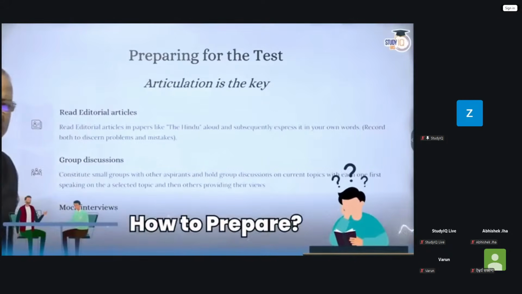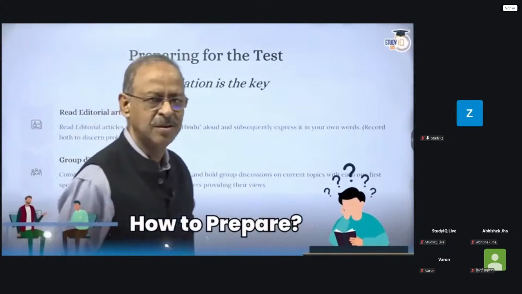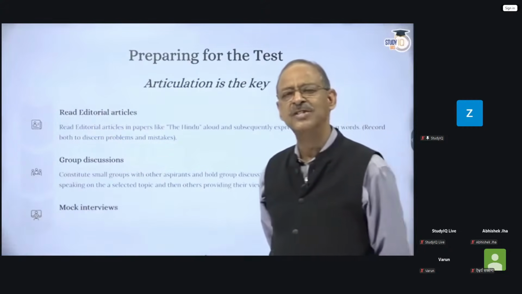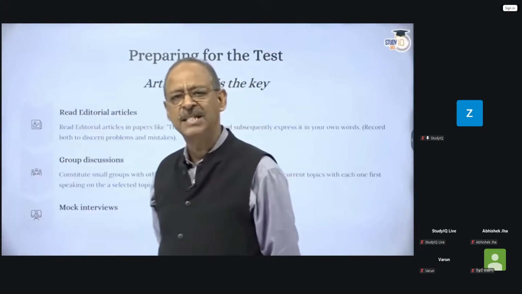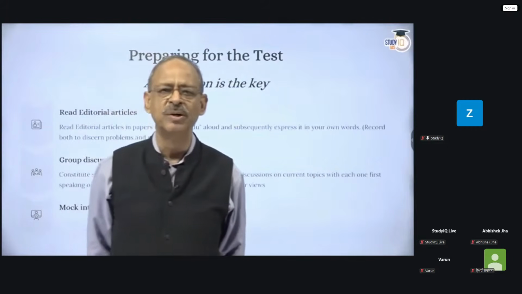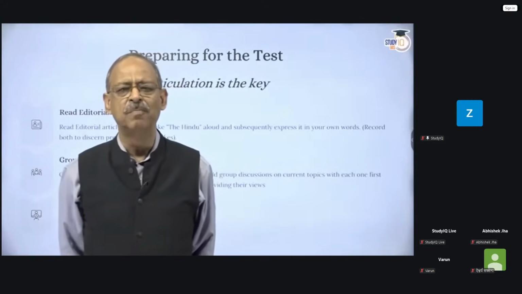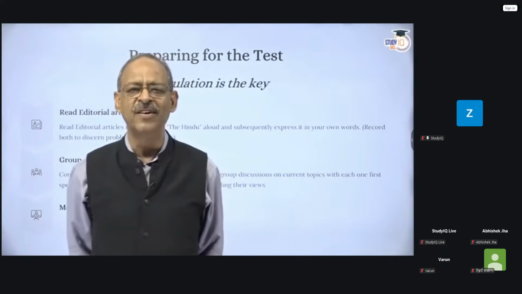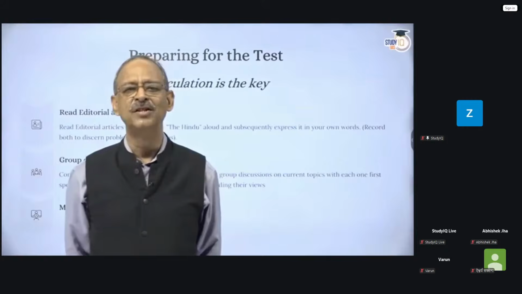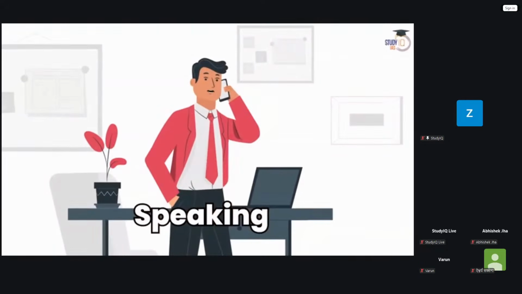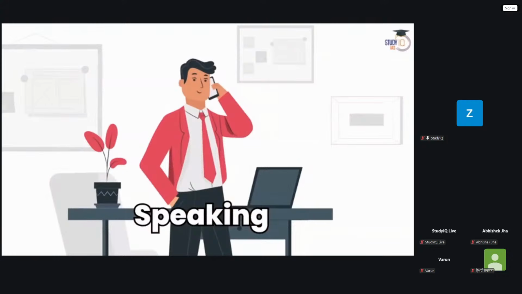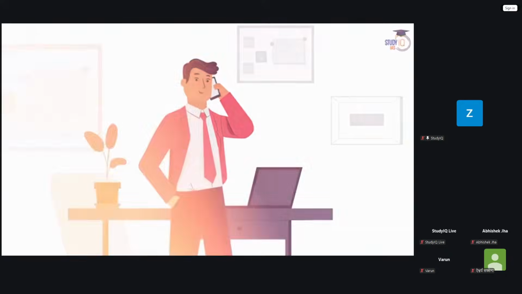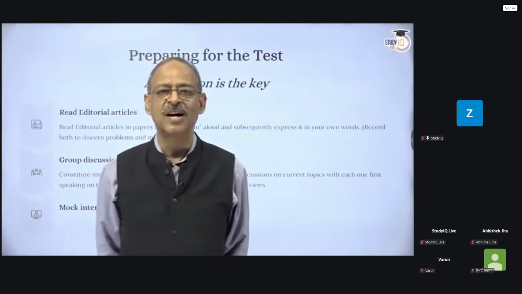Now, how do you prepare for the civil service interview board or personality test? I had initially mentioned to you that one of the important aspects that the board is looking at is your articulation. The problem is that in the past year and a half or maybe 2 years, you've been reading and writing, but you've not been sufficiently speaking. Personality test is all about speaking. You have to speak it out. And hence, it is important for you to improve your verbal communication skills. That is how you speak.